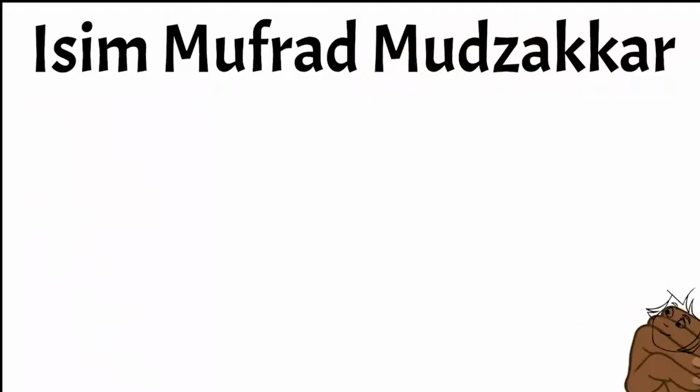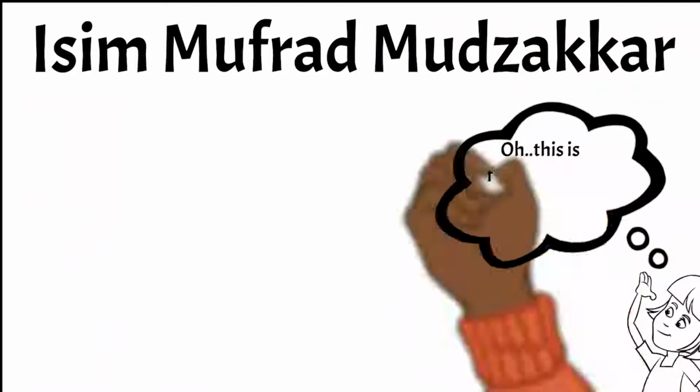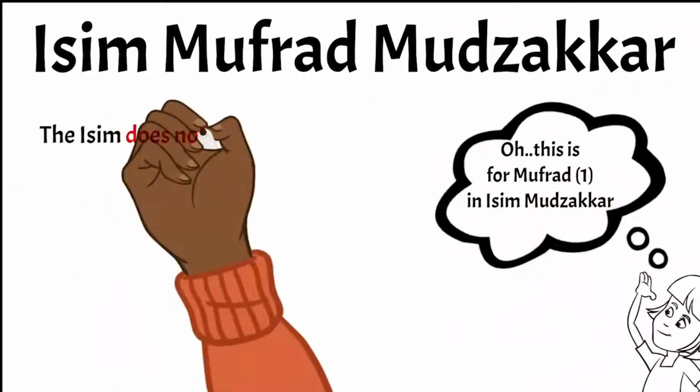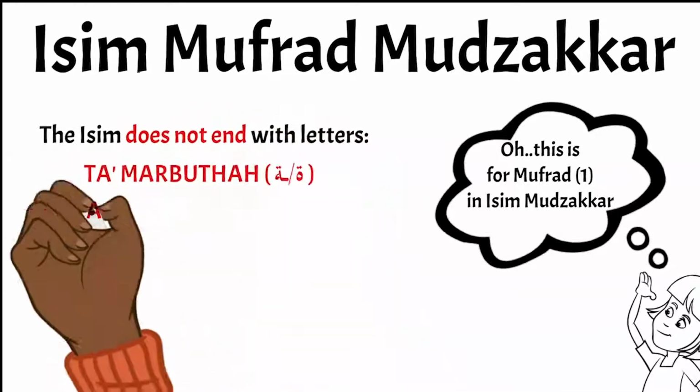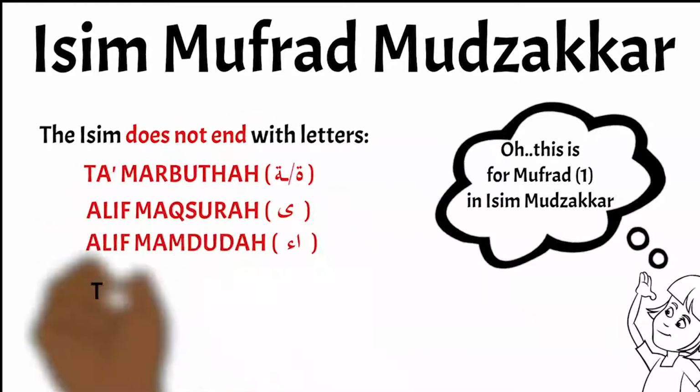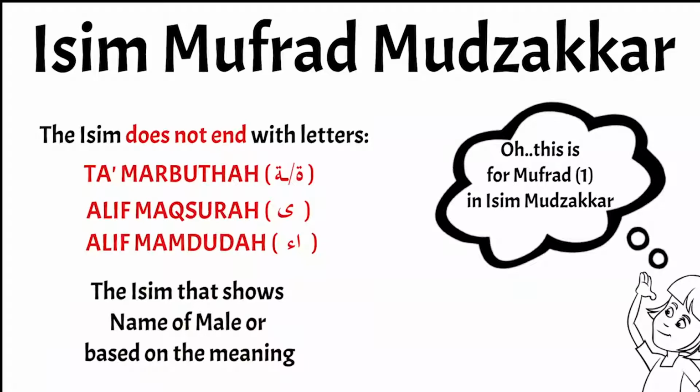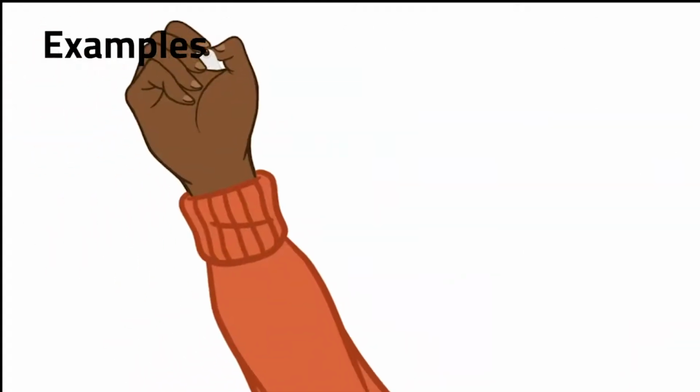Isim Mufrad Mudzakkar. This is for Mufrad in Isim Mudzakkar. The Isim does not end with the letters تاء مربوطة, ألف مقصورة, ألف ممدودة. The Isim that shows name of male, or based on the meaning.